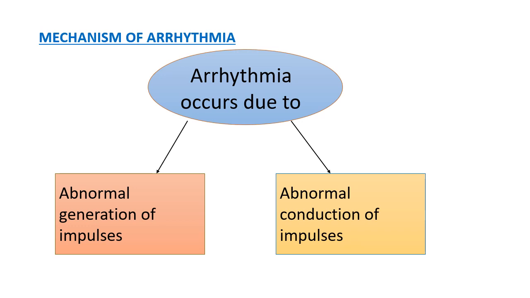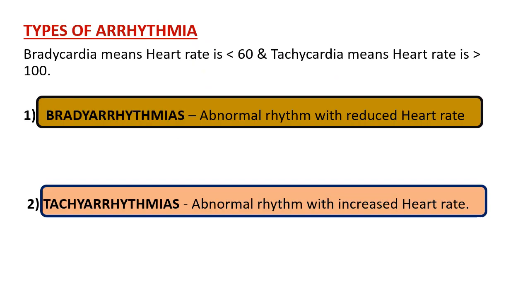Now we study mechanism of arrhythmia. Arrhythmia occurs due to abnormal generation of impulses, and the other reason is abnormal conduction of impulses. Now types of arrhythmia. What is bradycardia? Heart rate less than 60, and tachycardia, heart rate is more than 100. So arrhythmia is divided into two types, bradyarrhythmias and tachyarrhythmias. Bradyarrhythmia means abnormal rhythm with reduced heart rate, and tachyarrhythmias, abnormal rhythm with increased heart rate.